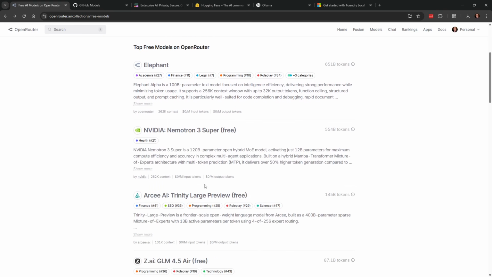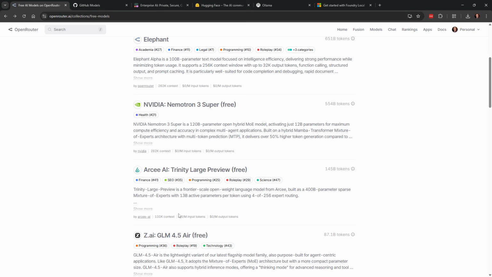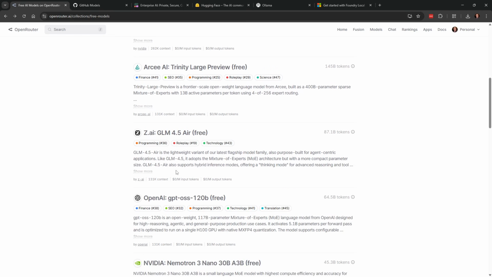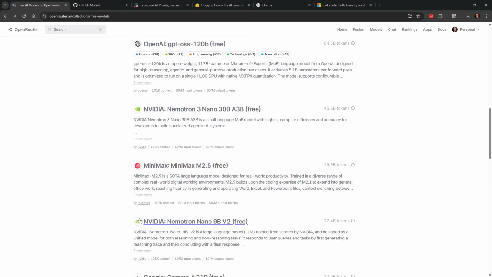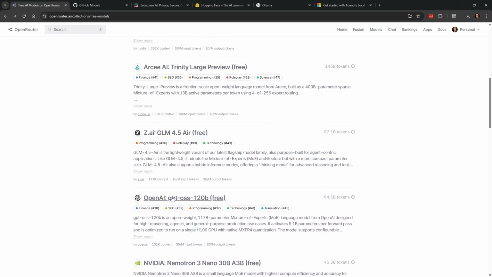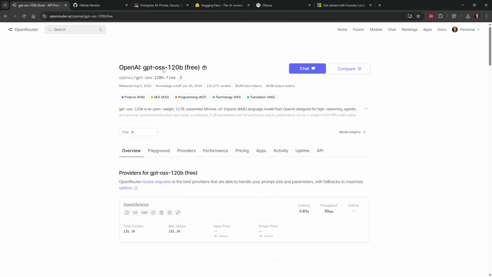So there are various models down here: the NVIDIA models, the ZAI models, OpenAI, Minimax, and so on and so forth. And when you go into, for example, the open source ChatGPT model, you can see they put in :free. So they have it without rate limits, but then they have this :free version that you can run without any cost, but with rate limits, of course. So OpenRouter is probably the one I would use for free.